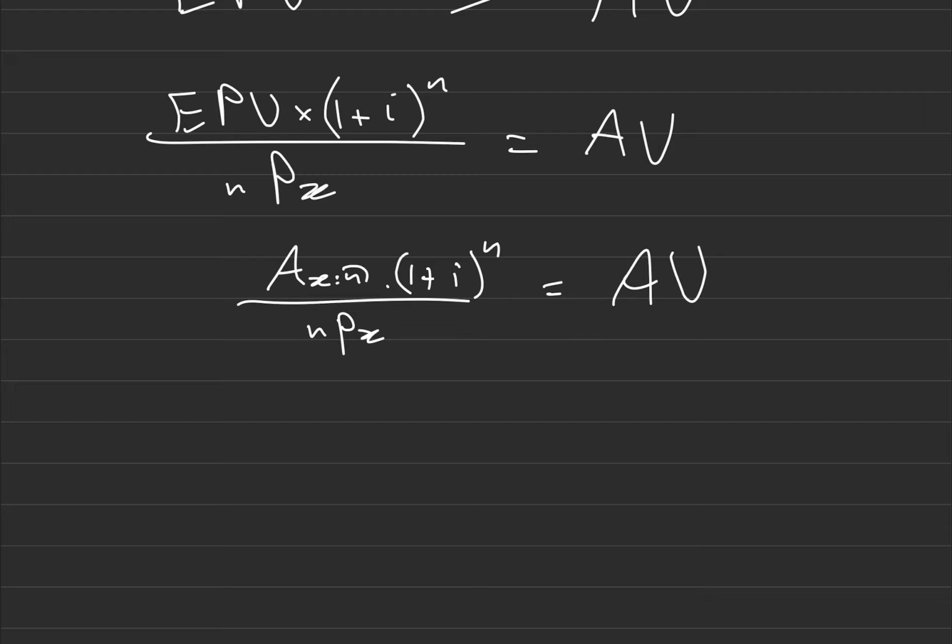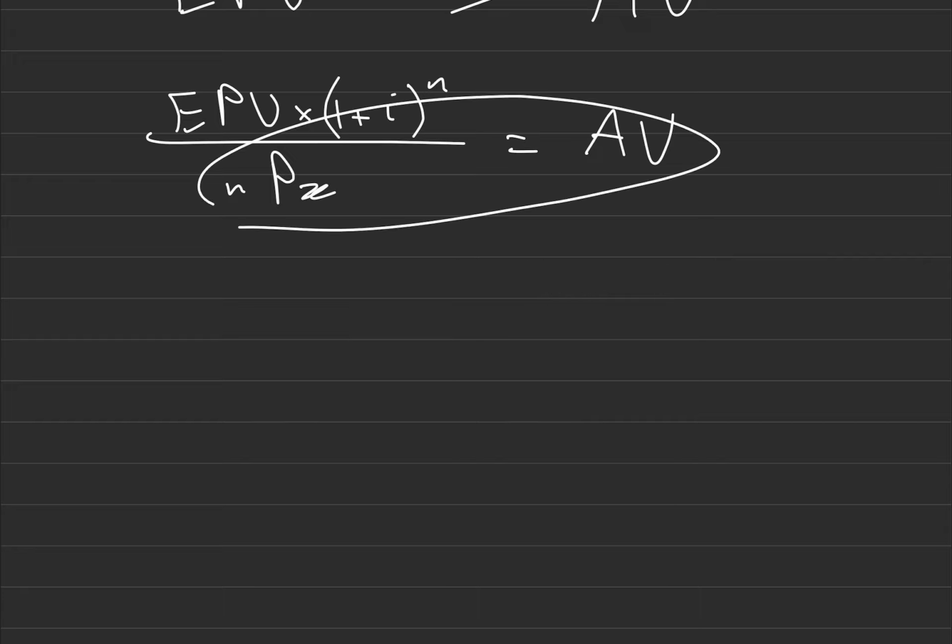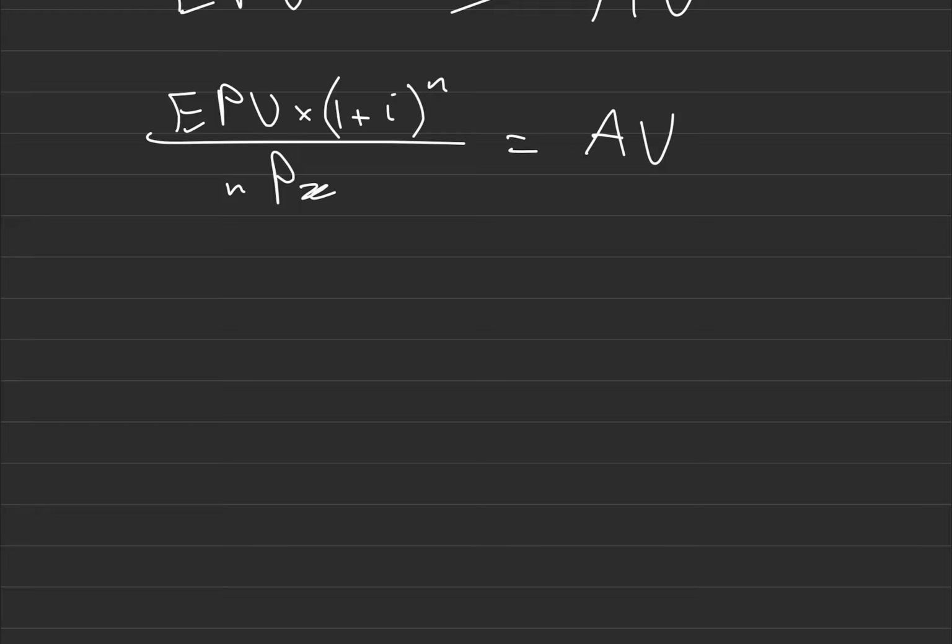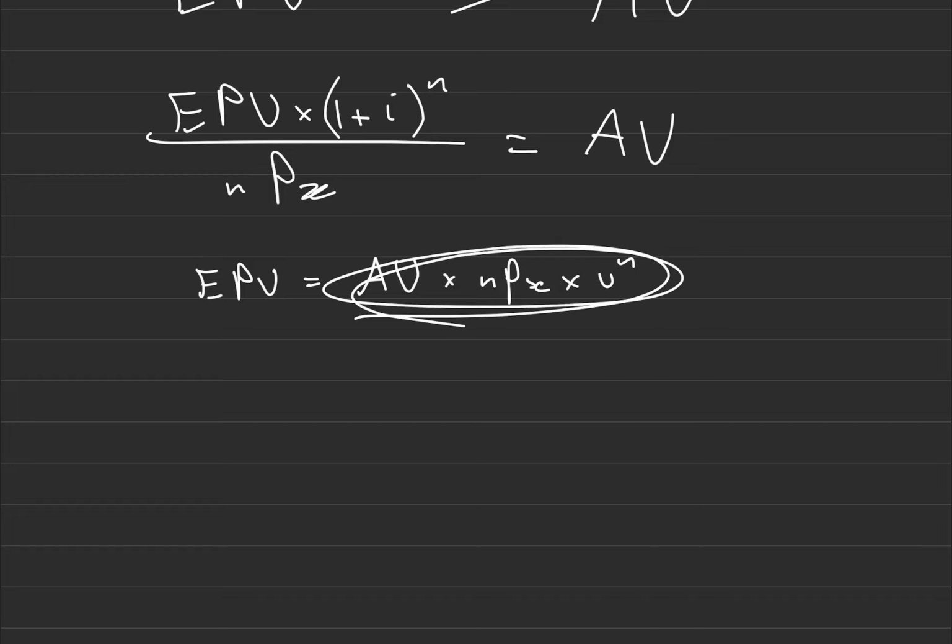So just generally with EPV and AV, expected present value and accumulated value, my expected present value would be equal to my accumulated value times npx times v^n. So I discount in terms of interest, and discount in terms of probability. This npx in the denominator here is just a consequence of this npx being here.